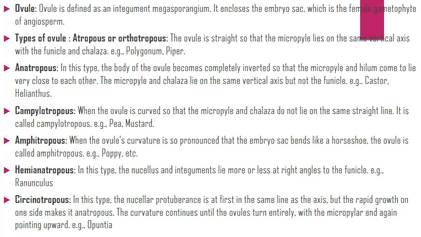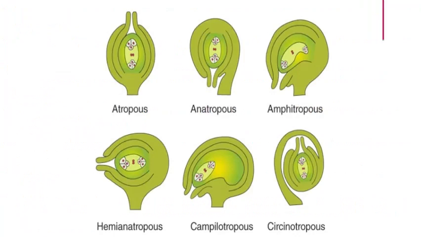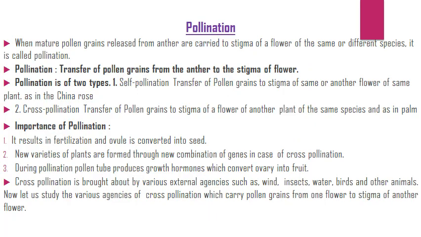The nucellus protuberance is at first in the same line as the axis, but the rapid growth on one side makes it anatropous. The curvature continues until the ovule turns entirely, with the micropylar end again pointing upward. So here is the diagram: atropous or orthotropous, anatropous, amphitropous, hemianatropous, campylotropous, cercinotropous. Then pollination.